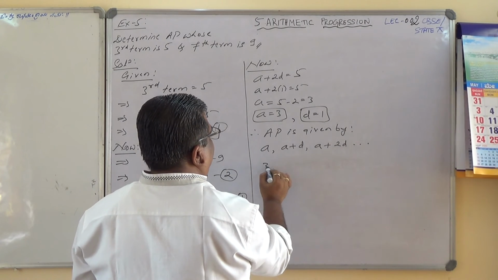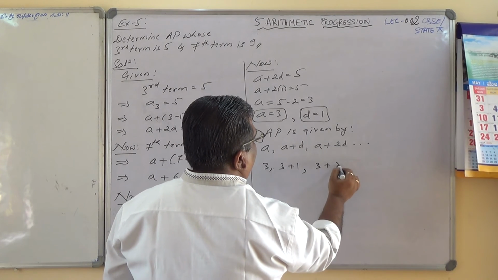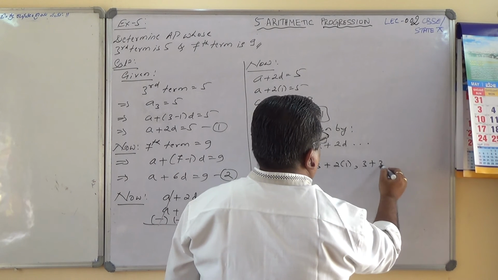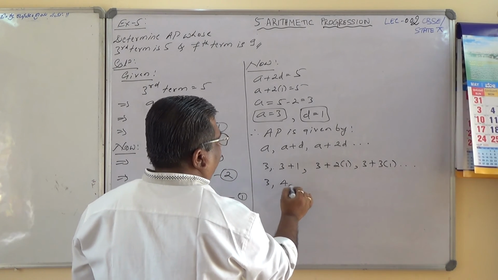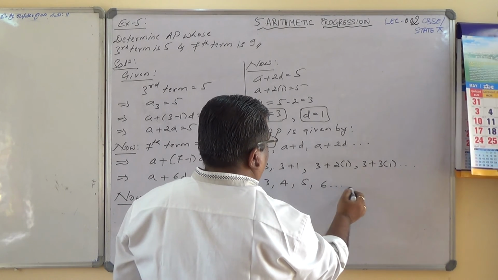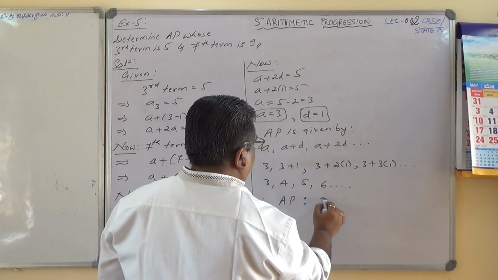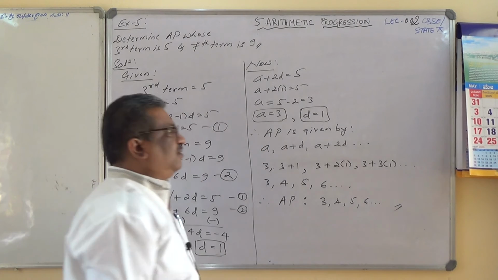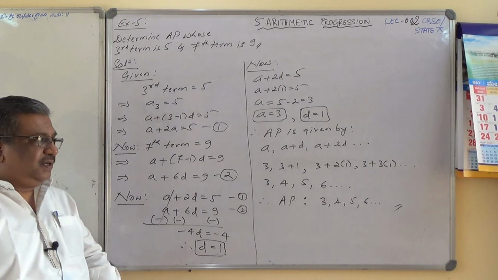So 3, 3 plus 1, 3 plus 2 times 1, 3 plus 3 times 1, dot dot dot. So this is 3, 4, 5, 6, dot dot dot. Therefore the AP is 3, 4, 5, 6. This is the answer.